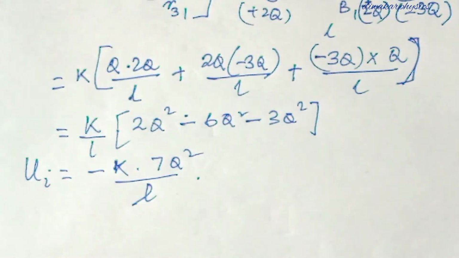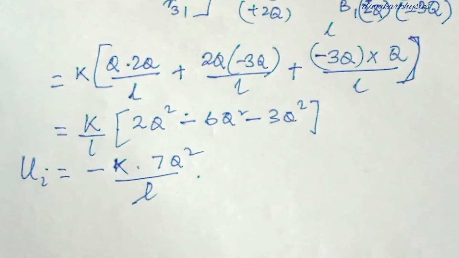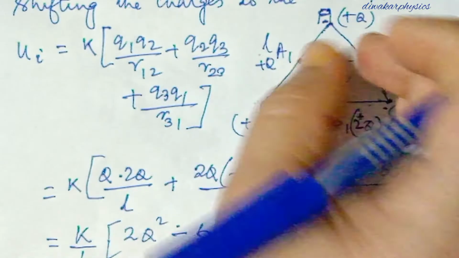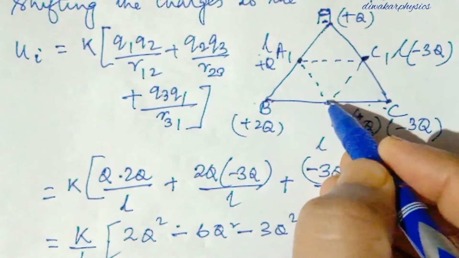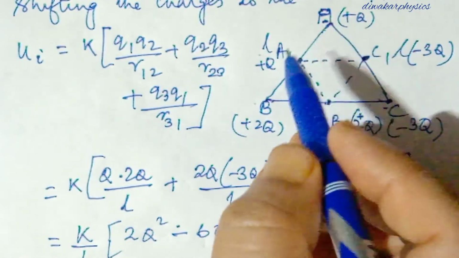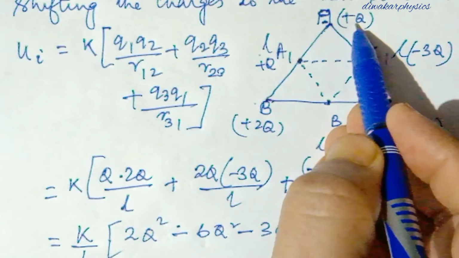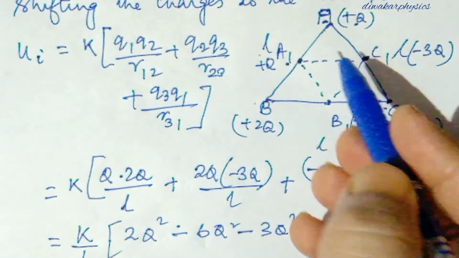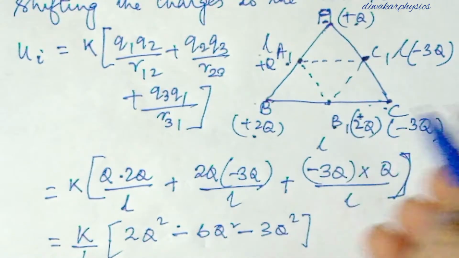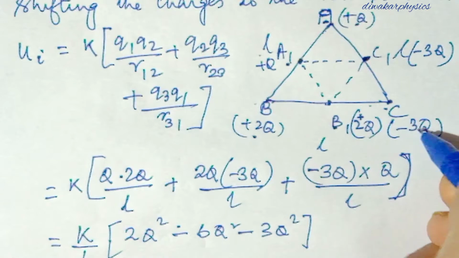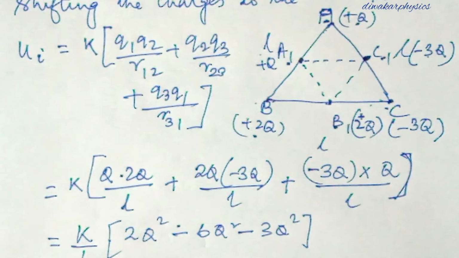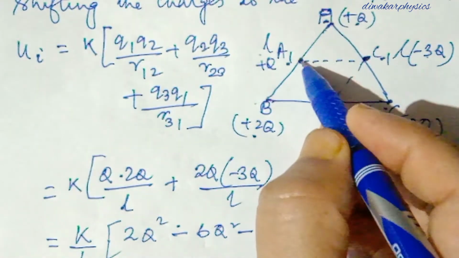Now we have seen that these charges are shifted to the new points. Then how much energy do they have? See, they are still at some distances. So the charge plus Q is shifted to A dash, charge 2Q is shifted to B dash, and charge minus 3Q is shifted to C dash. A1, B1, C1 respectively. So now you have new positions.